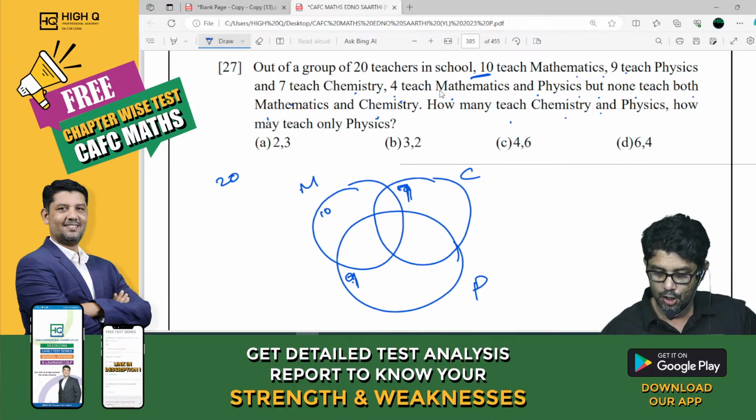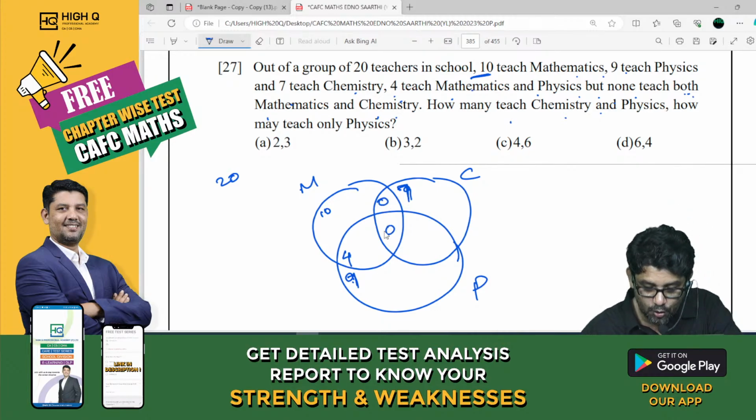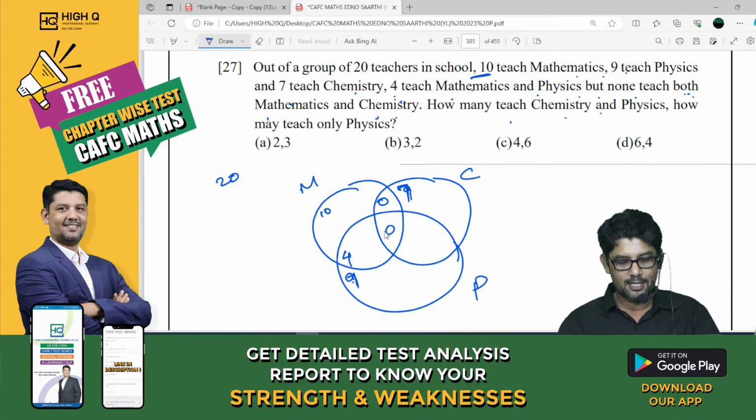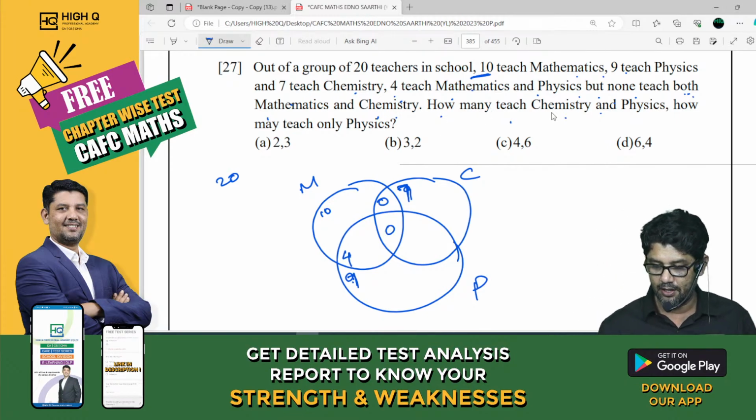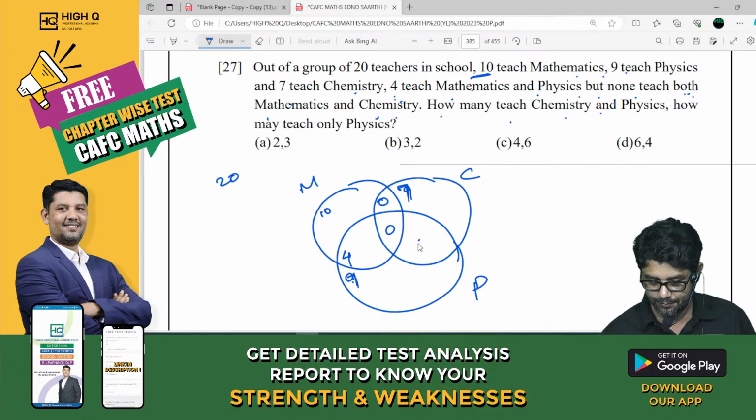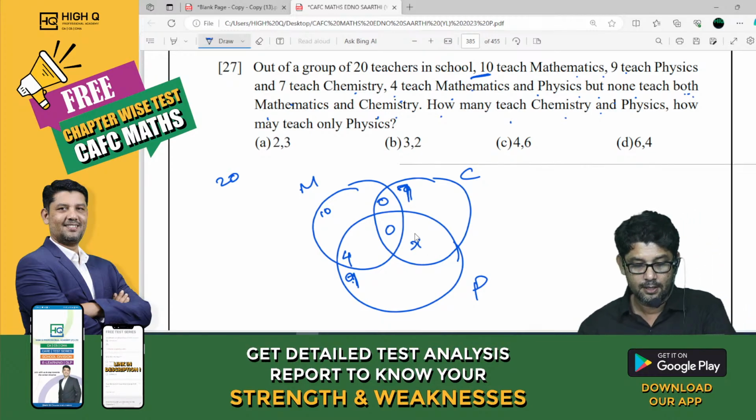4 teach maths and physics. None of them teach both maths and chemistry. Look at this, 0. That means this is also going to be 0 because 3 common subjects is not possible. Now what they ask you to find out: how many teach chemistry and physics? And physics only. Okay, that is fine.